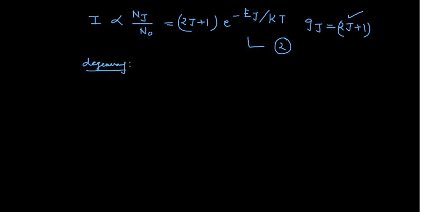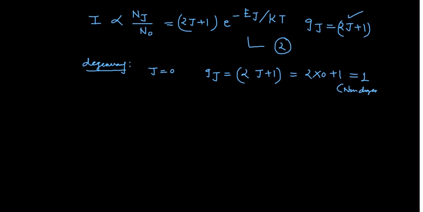If the J value is 0, then Gj equals 2j plus 1, which is 2 into 0 plus 1, that is 1. If you get 1, the system is non-degenerate. If j equals 1, then Gj equals 2 into 1 plus 1 equals 3.